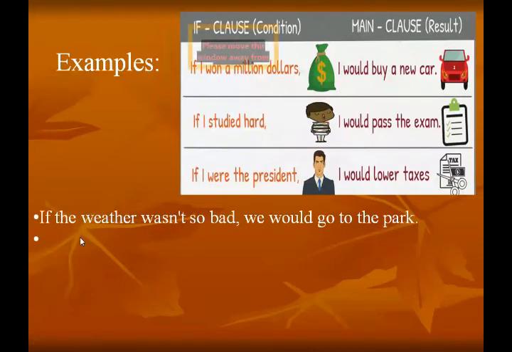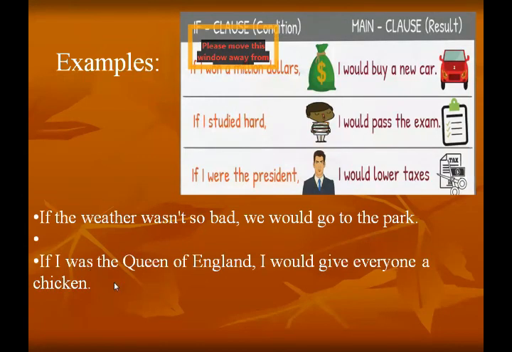Some more examples. If the weather wasn't so bad, we would go to the park. This is also an imaginary situation, that if the weather wasn't so bad, because the weather is not in your hands, whether it would be good or bad. Then, if I was the queen of England, I would give everyone a chicken. This is also an imaginary sentence, because you are not the queen of England, so you would not give the chicken.